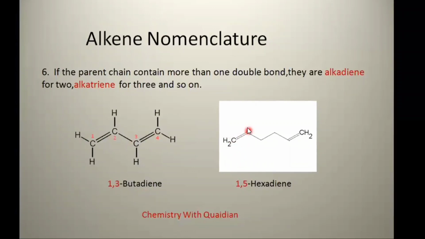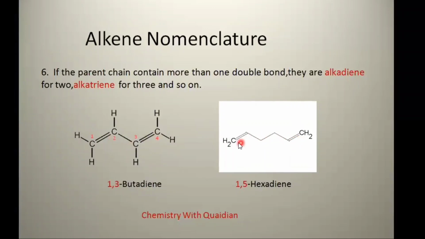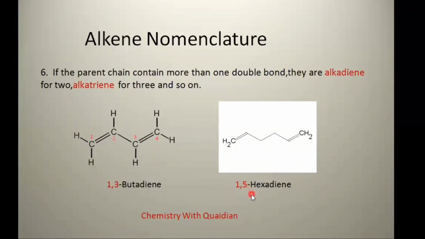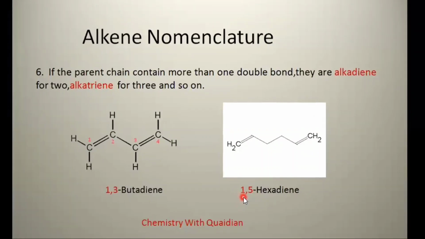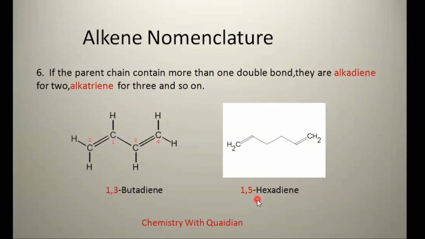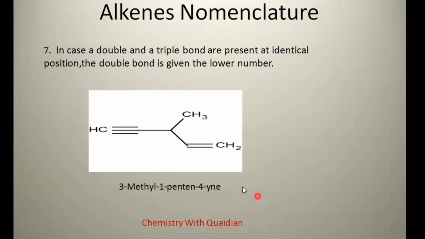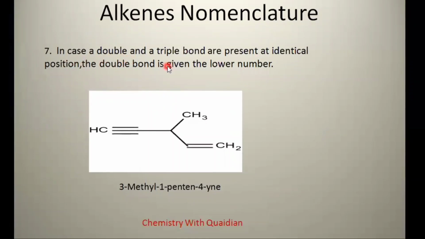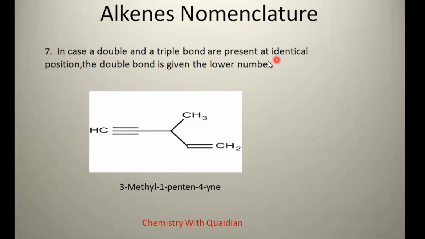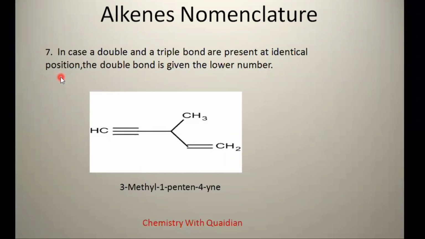Now discuss this example. Numbering from here 1, 2, 3, 4, 5, 6, as it contains 6 carbons, its parent name would be hexene, and as it contains 2 double bonds at position 1 and position 5, its systematic name would become 1,5-hexadiene.